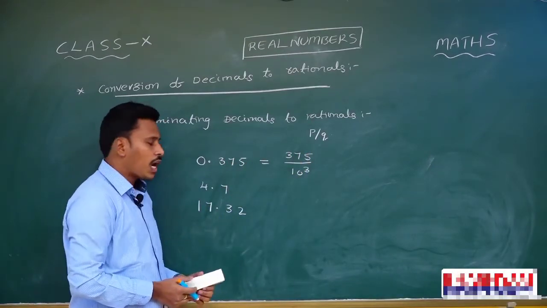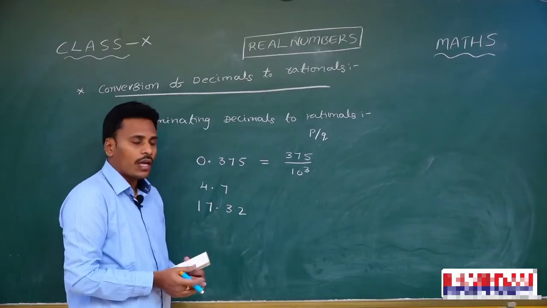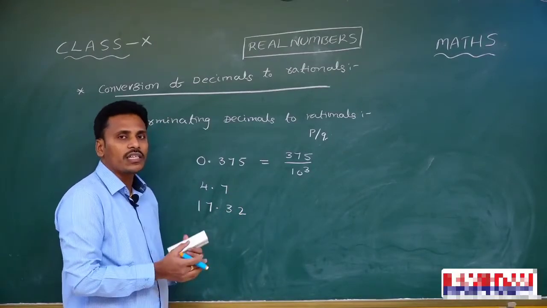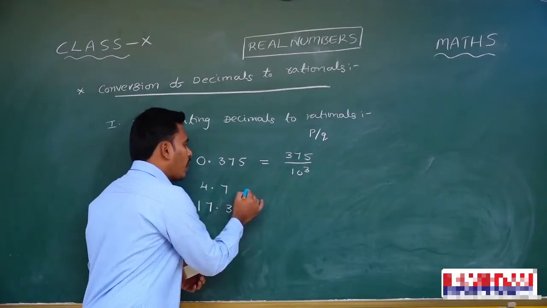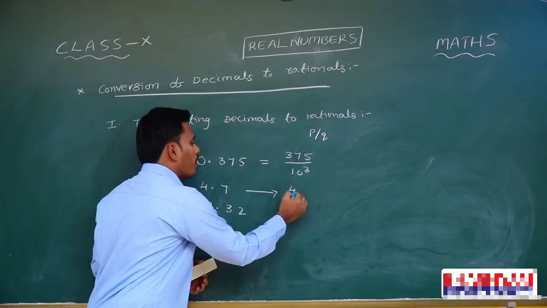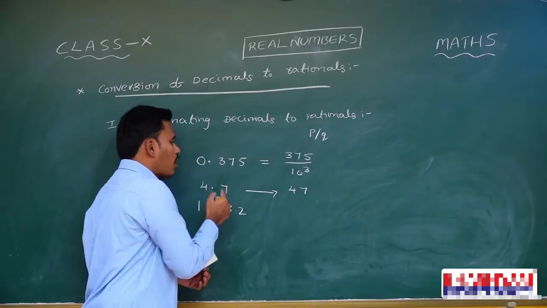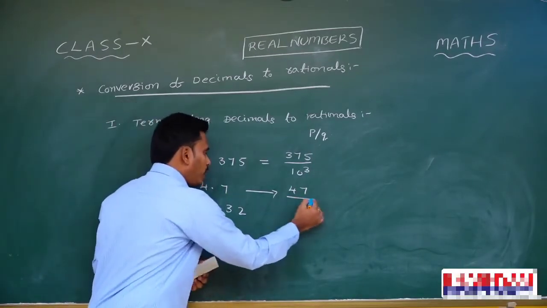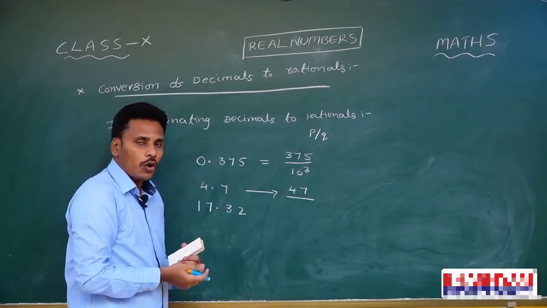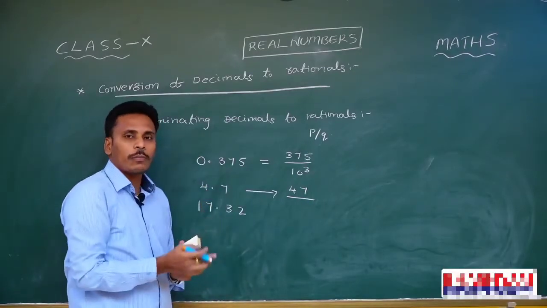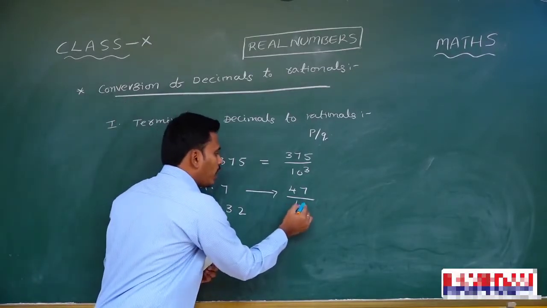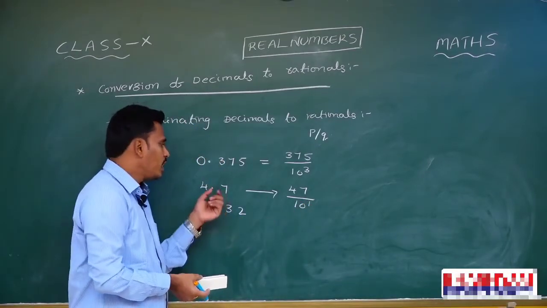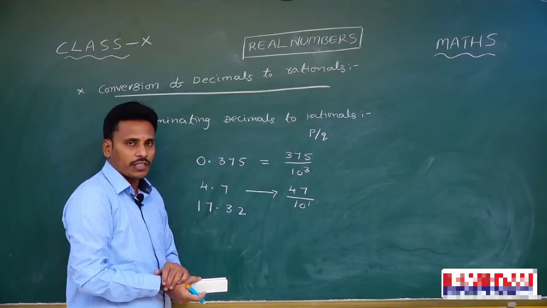And now if you look at this 4.7, there is 1 digit in the decimal part. Since there is only 1 digit in the decimal part, we will convert it into the p by q form by writing it as the total number 47 without the decimal point, divided by 10 to the power of the number of digits. Here the number of digits in the decimal part is 1 and the denominator is 10 power 1. That 47 by 10 power 1 is its p by q form, rational representation.